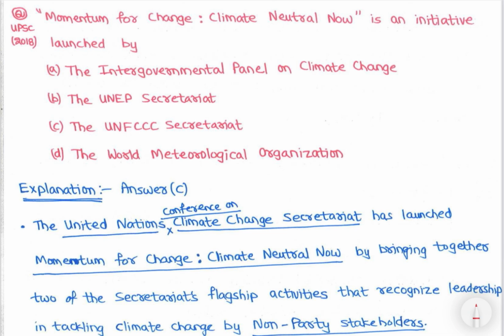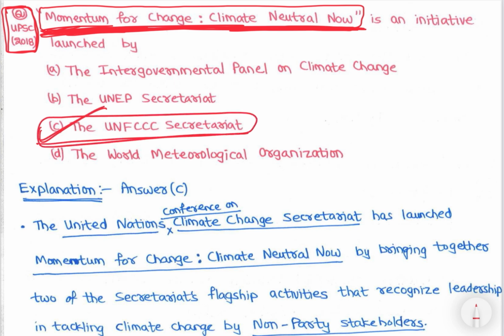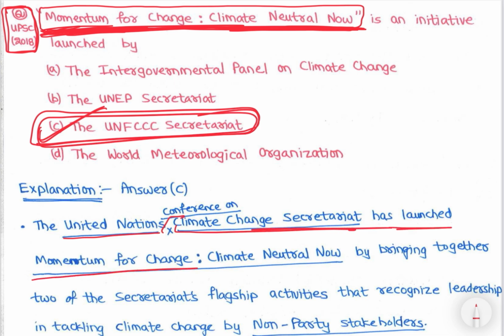That is Climate Neutral Now, right? Momentum for Change, Climate Neutral Now is an initiative launched by, see, a question asked in UPSC 2018: Momentum for Change, Climate Neutral Now is an initiative launched by the UNFCCC Secretariat, right? The United Nations Conference on Climate Change has launched Momentum for Change, Climate Neutral Now. See, this is important, right?